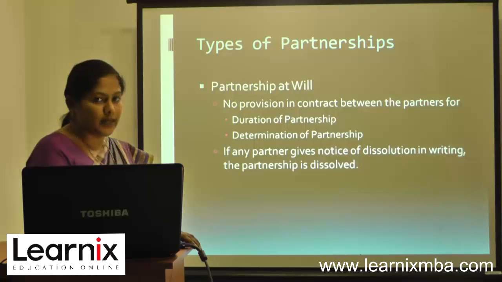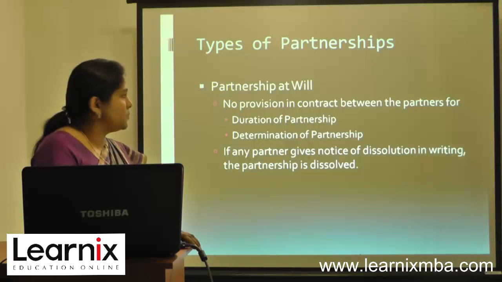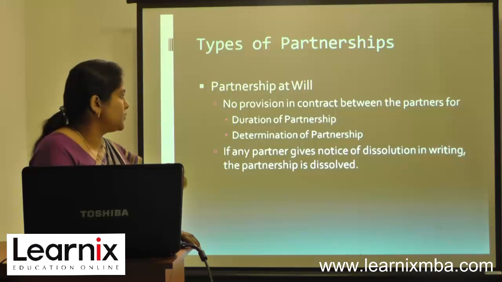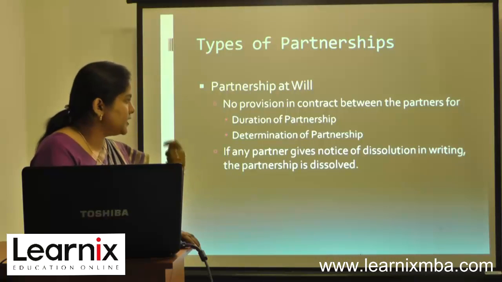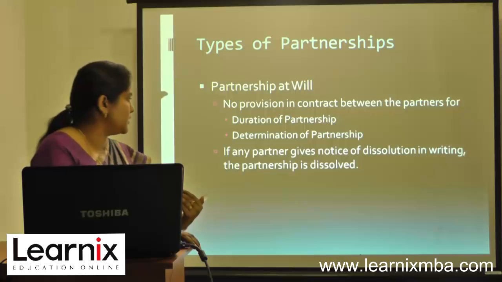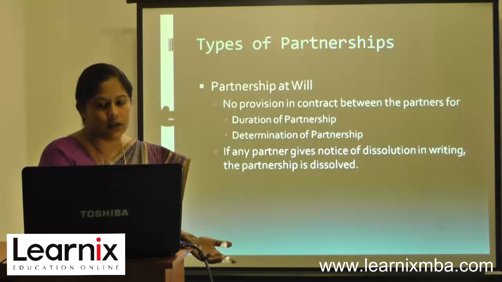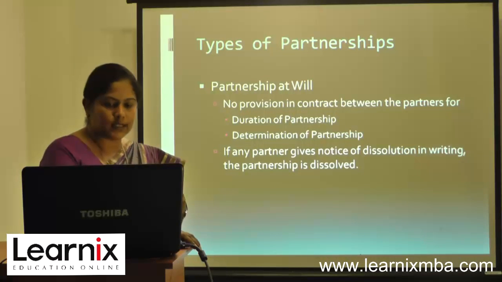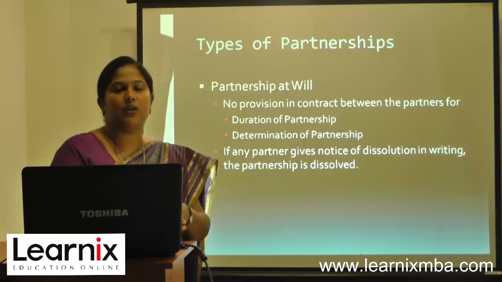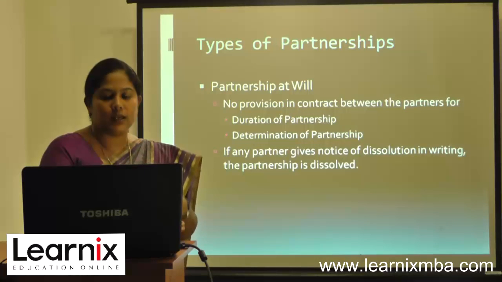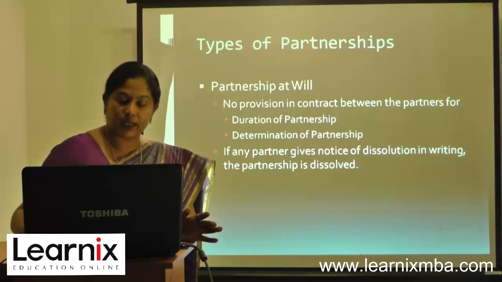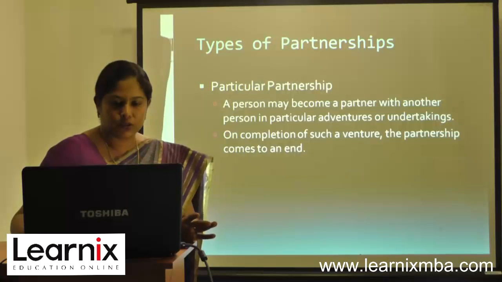Let's see what the different types of partnership are. The first one is partnership at will. There is no provision in the contract between the partners for the duration of the partnership, and determination of the partnership is also not provided. If any partner gives notice for dissolution in writing, the partnership stands dissolved. That is, nobody has said there will be a particular duration or a particular object or adventure for which we are coming into partnership. There is nothing regarding the duration or determination of the partnership. It can continue as long as it goes.